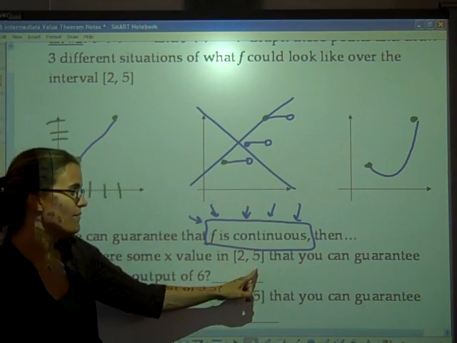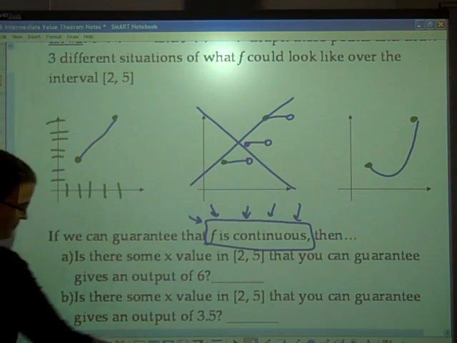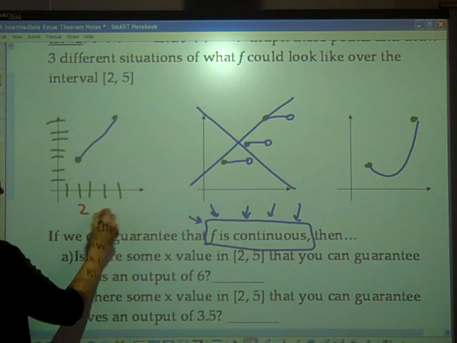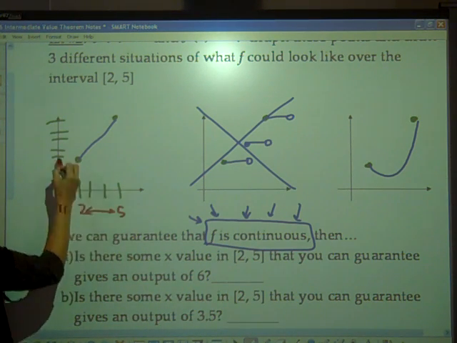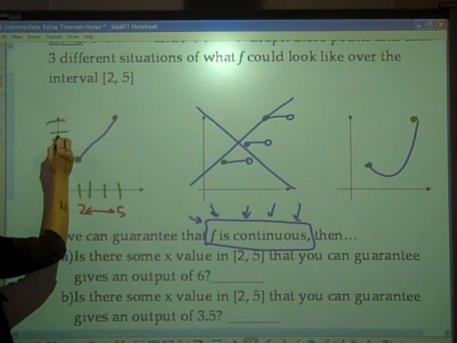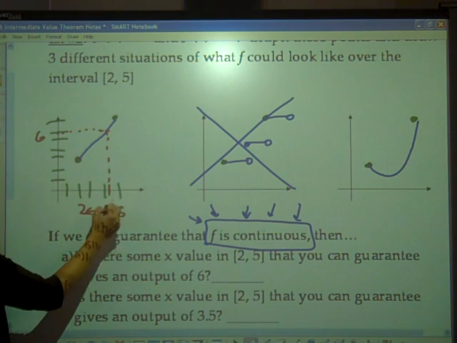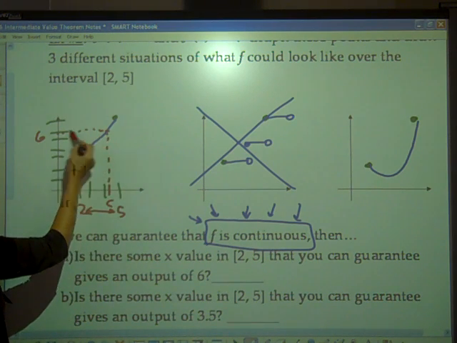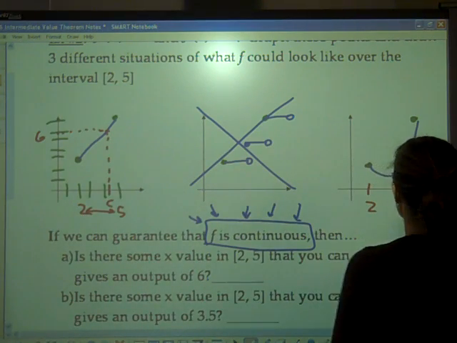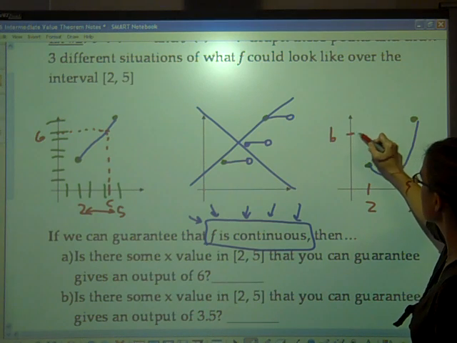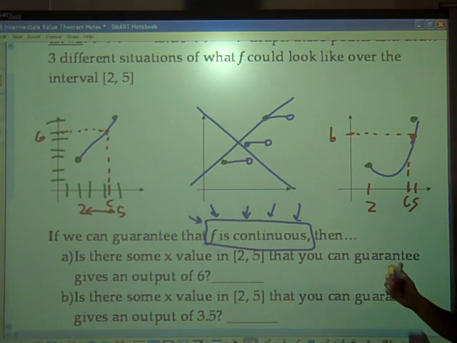So if we can guarantee that f is continuous, then for letter A, is there some x value in between 2 and 5 that you can guarantee gives an output of 6? So let's look at this example, in between 2 and 5. We're looking on this interval. Is there some value in here that we can guarantee gave us 1, 2, 3, 4, 5, 6 as an output? In this picture that I drew, there must be some c value that when I plug it in is going to give me 6. In this picture over here, this was 2 to 5, and I don't know exactly where 6 is, but 6 is somewhere in here. There would also be some c value that I could guarantee would give me 6.